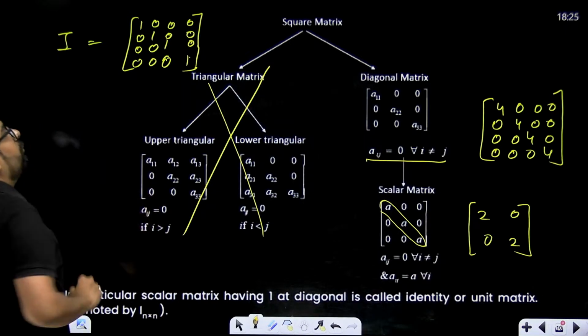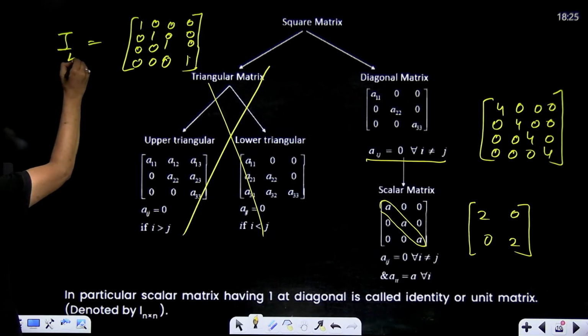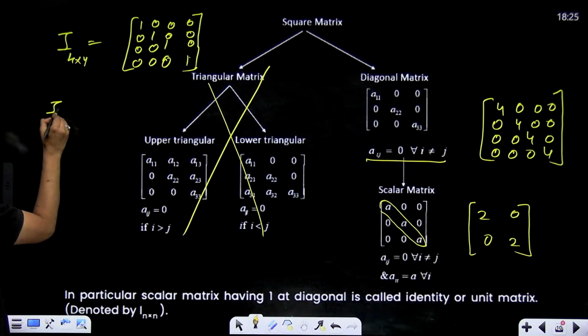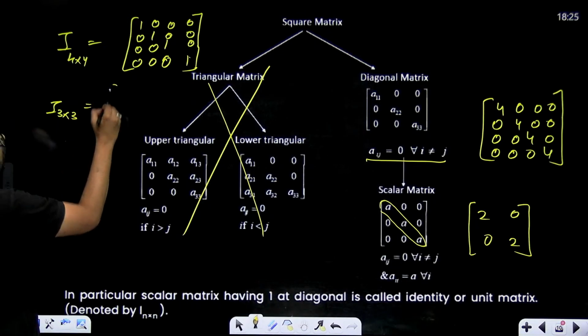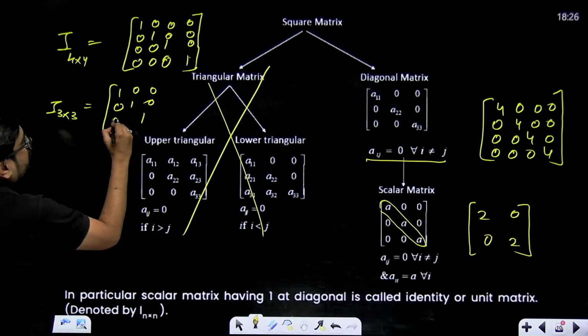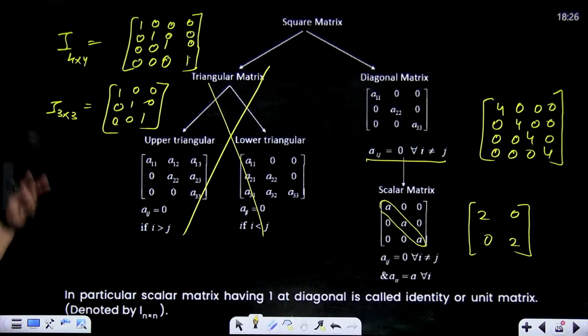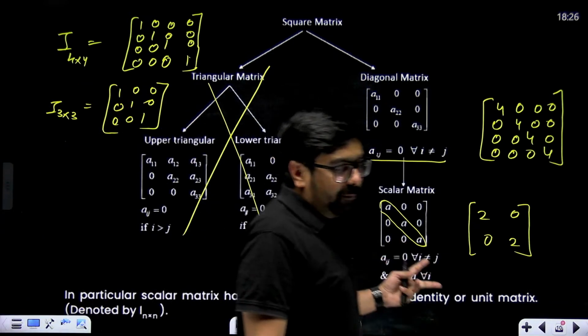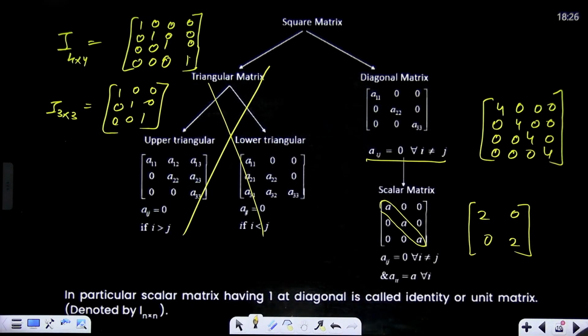So this becomes your 4 cross 4 identity matrix of order 4 cross 4. If I want to make it for 3 cross 3, it will have all 3 ones in the diagonal, remaining everything 0. This is an identity matrix, which is a special type of scalar matrix of order 3 cross 3.